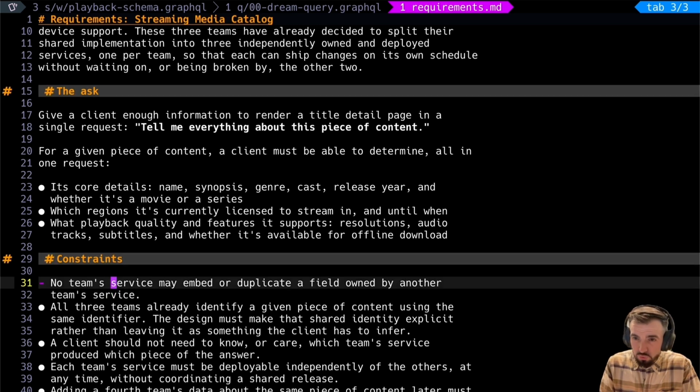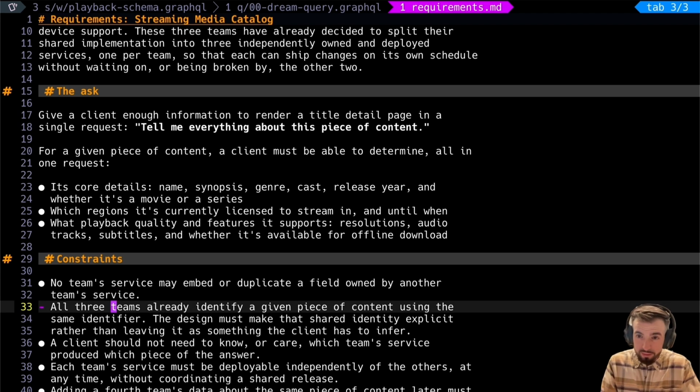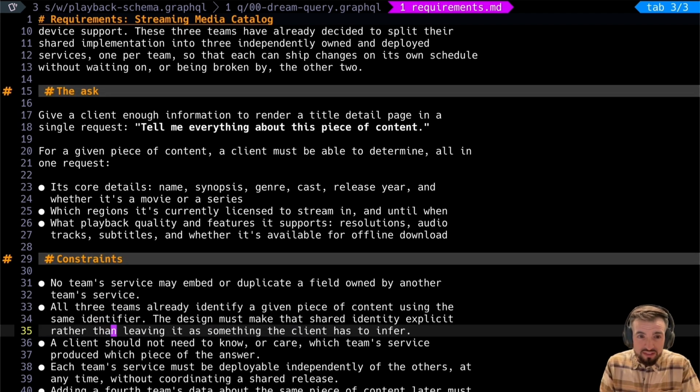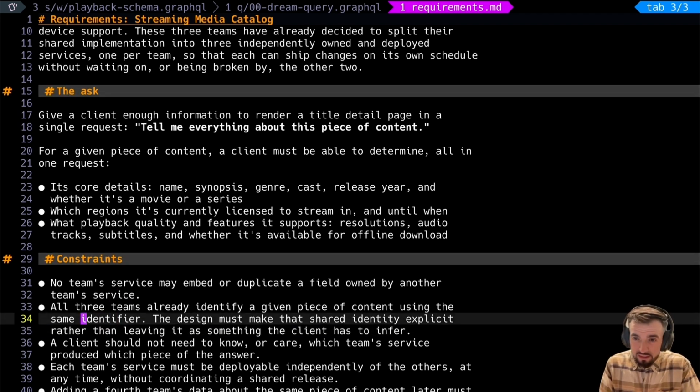This is broadly true. Just because you're identifying the media item object by its ID in multiple subgraphs does not mean you're duplicating it. You are not redefining it. All you're doing is referring to a common field that identifies it. So I want to make that distinction clear. Shared identity explicit. That's @key in a nutshell.